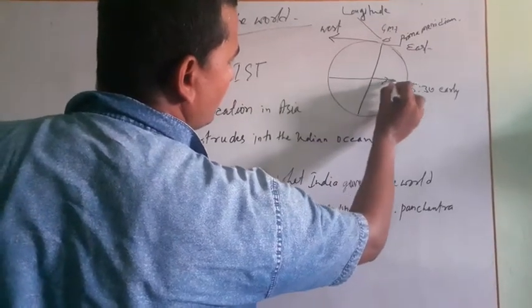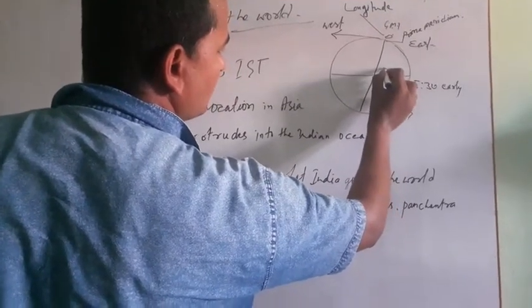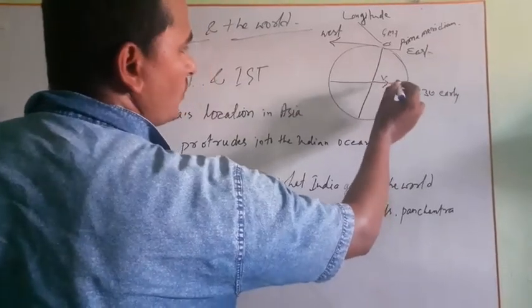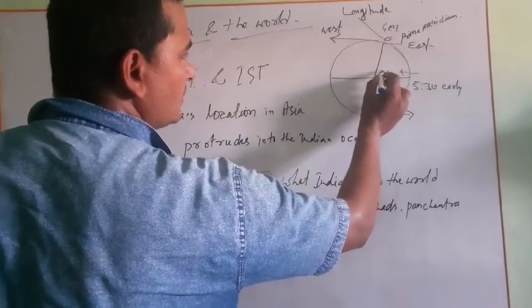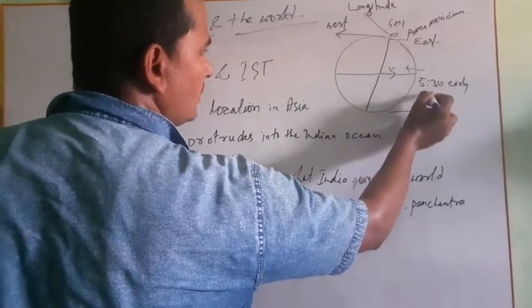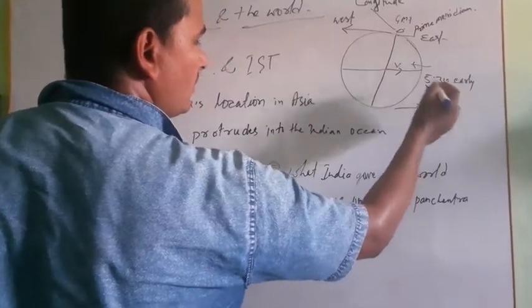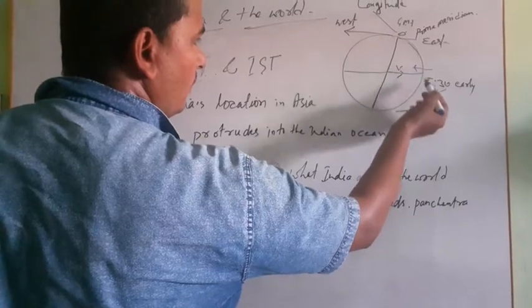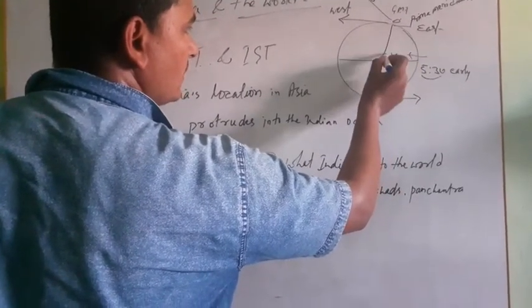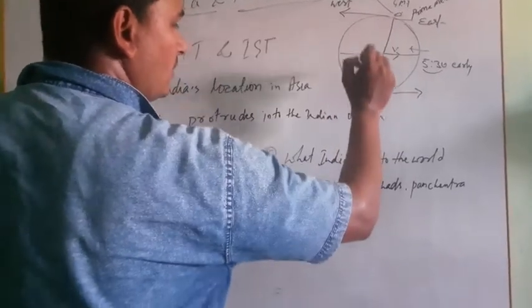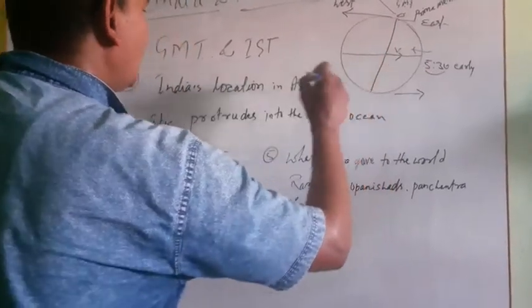This is the equator and our India is here. So we receive sun rays, sunbeams, early, and India is this much ahead. After we spend 5:30, the sun rays reach London. So this is the reason.